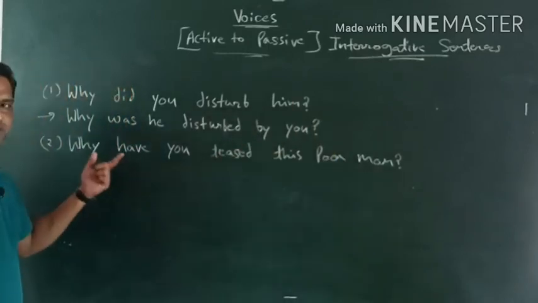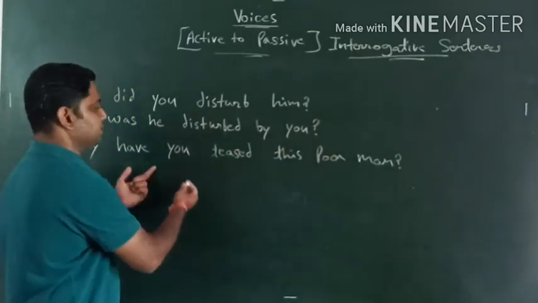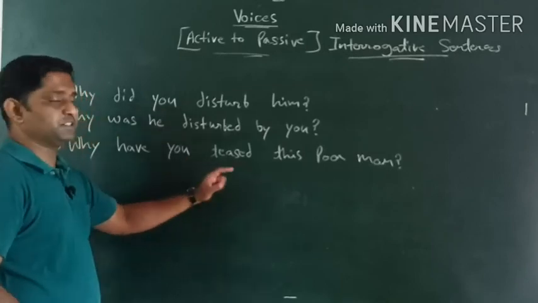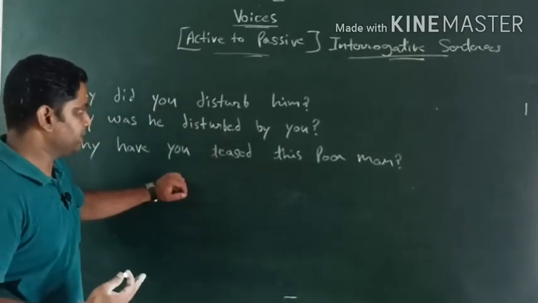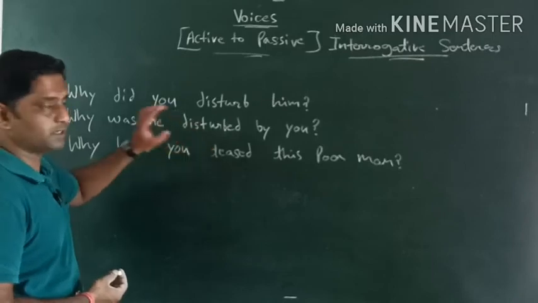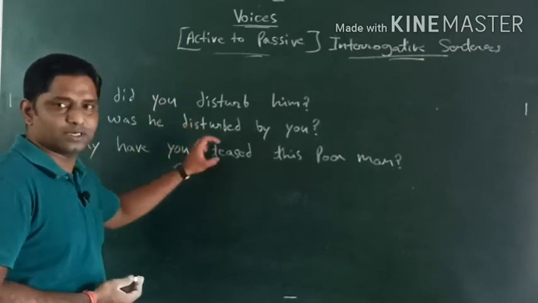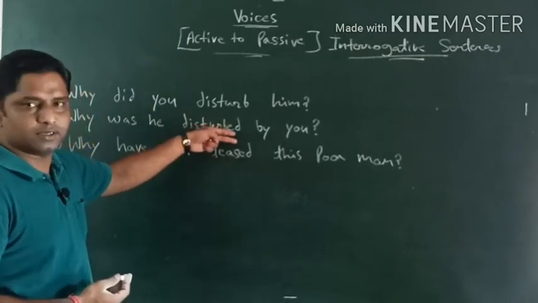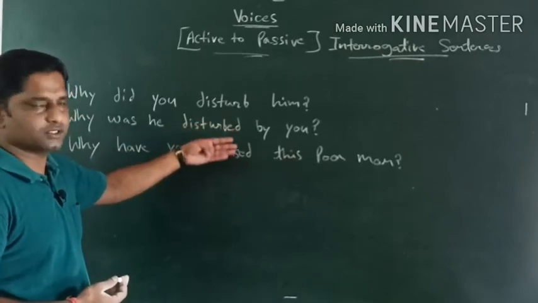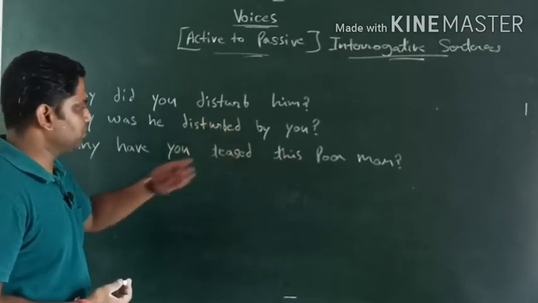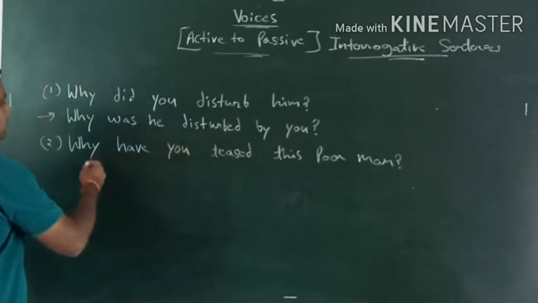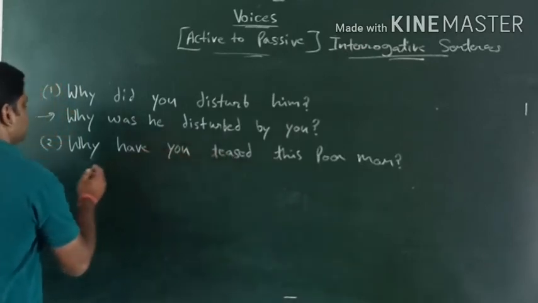Now this is the question, this is the interrogative, but it is in present perfect tense. Immediately we have to identify the tense of the active voice sentence, then only we can construct the sentence, or we would be able to make the sentence into passive voice, right? So why have you teased this poor man?